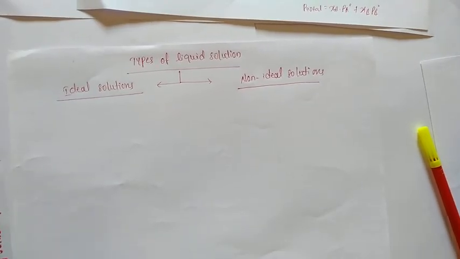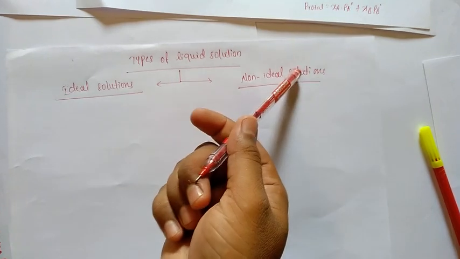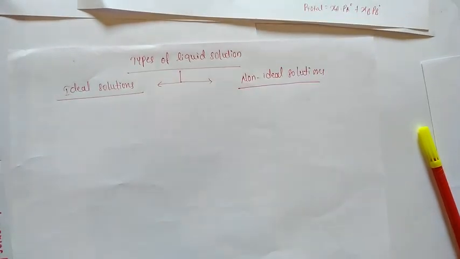Okay, students, next concept, that is types of liquid solutions. There are two types of liquid solutions. One is ideal solution and another one is non-ideal solution. So this is simple.